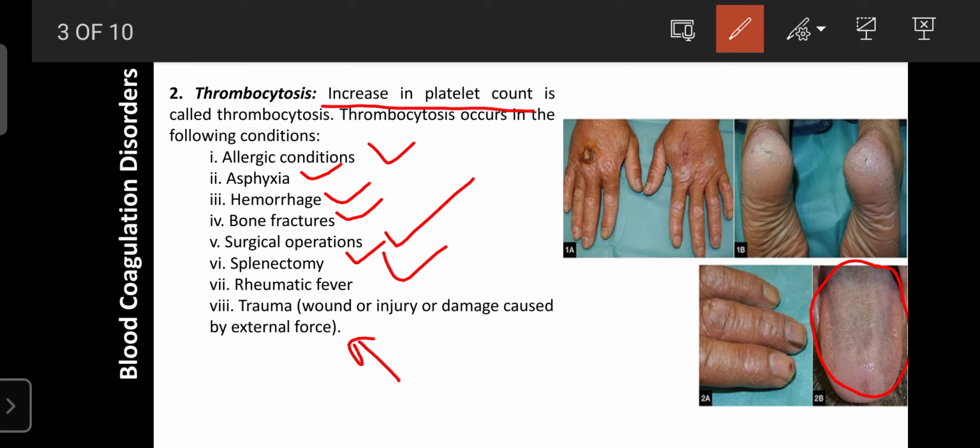If there are black spots on the tongue, that indicates the platelet count has increased, or any heavy metal poisoning, where the tongue color changes.